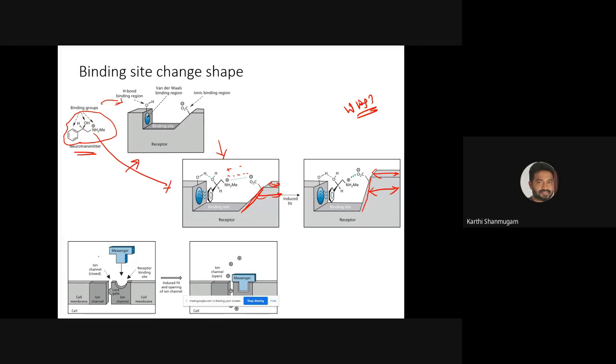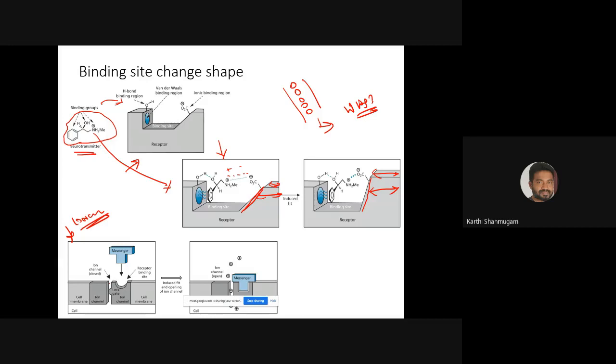So why is all this happening? Just for example, this is an ion channel. Okay, so we already know ion channel. The basic function of an ion channel is that it is used for either transferring the molecule inside the cell or outside the cell. Okay, so if the ion channel is closed, the ions cannot enter the cell or leave the cell. If the ion channel is open, the ions can enter the cell, and they can leave the cell. So this is an illustration in which the ion channel is by default closed.